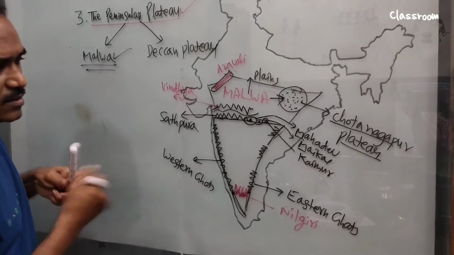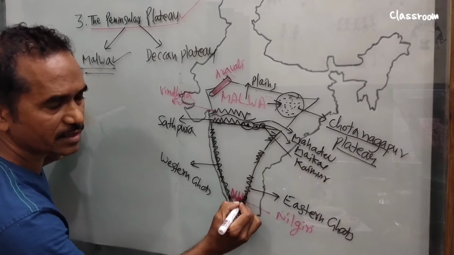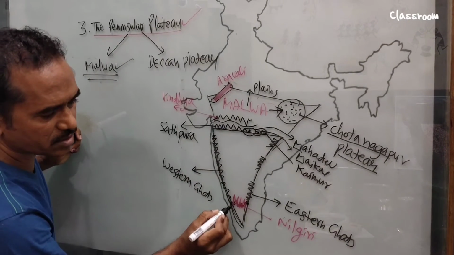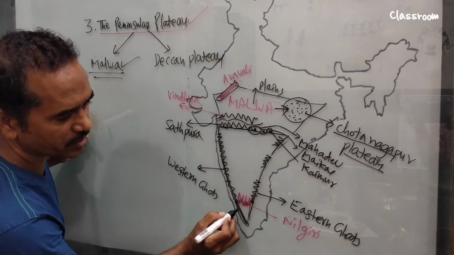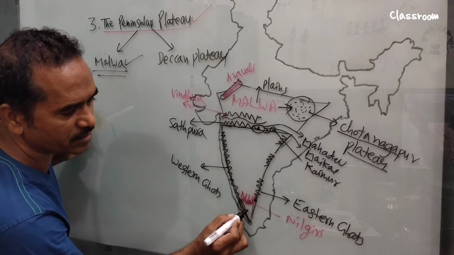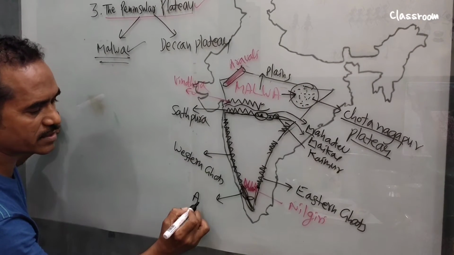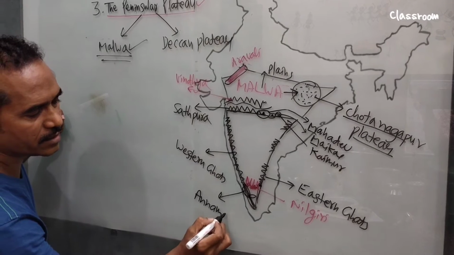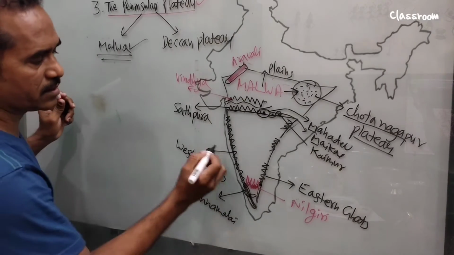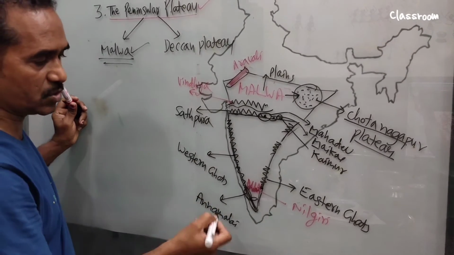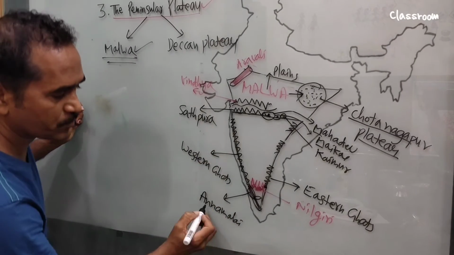And one more. Eastern Ghats stops up to here, and Western Ghats goes down further. Here you find three divisions: 1, 2, and 3. This one is Annamalai Hills. It is very important in the examination. They ask you to locate those locations.